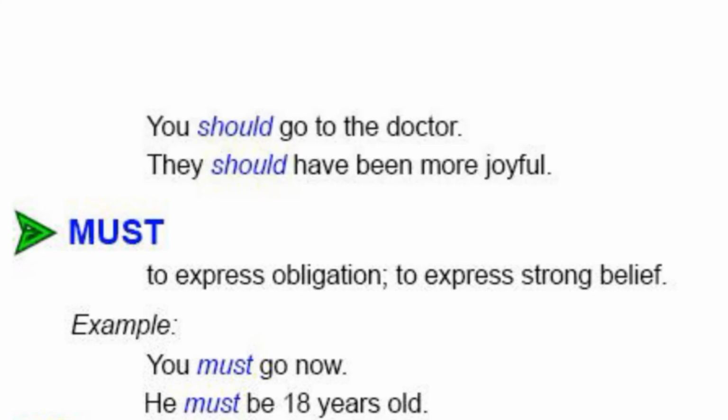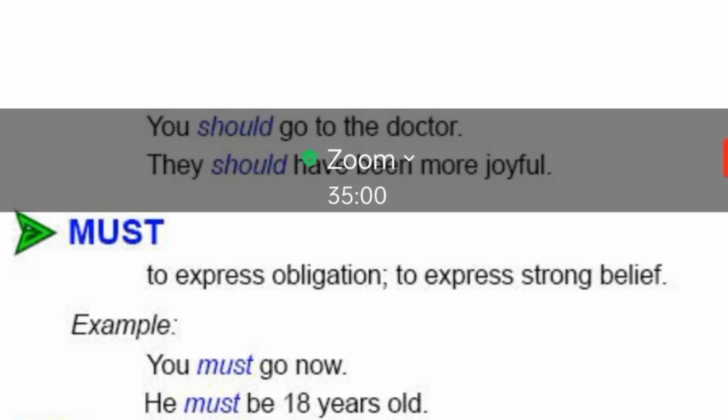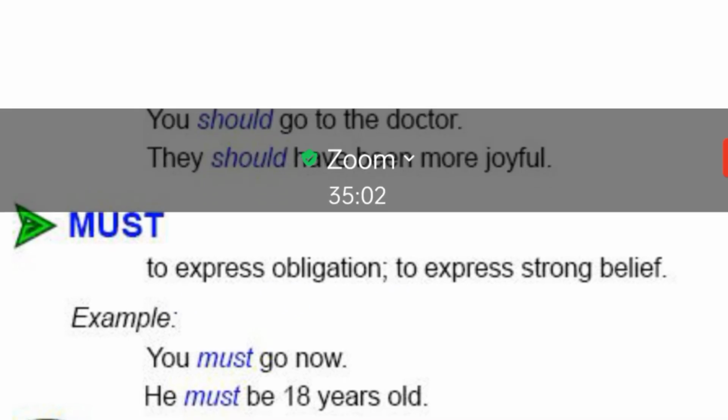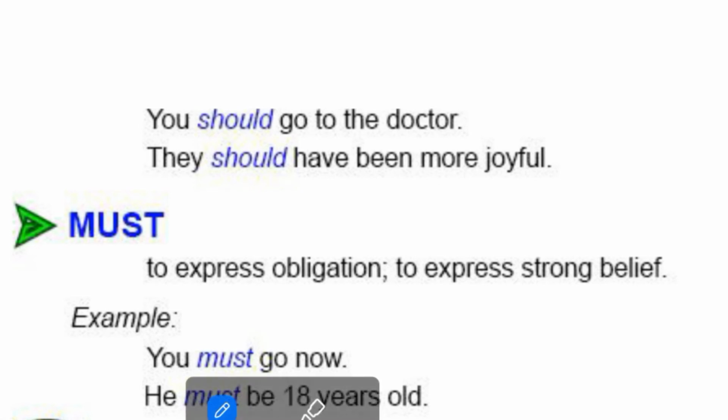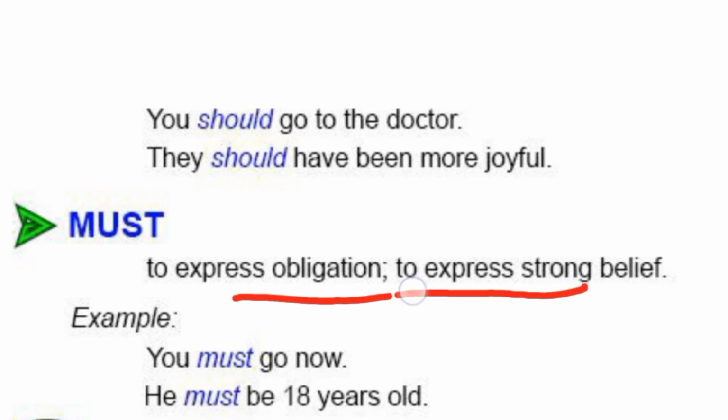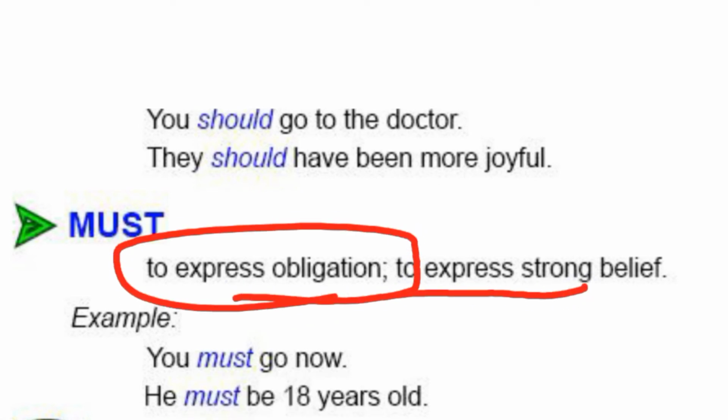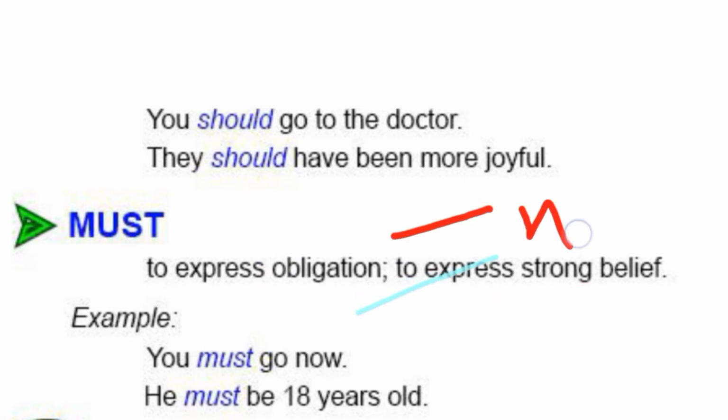Then comes must. It is used to express obligation, to express strong belief. Obligatory means something which is necessary, without which it can't be done, it can't be ignored. If we can't ignore something, we can use it to express obligation.